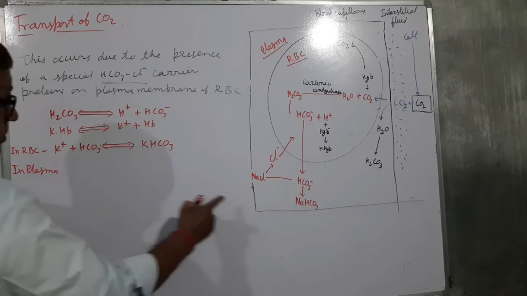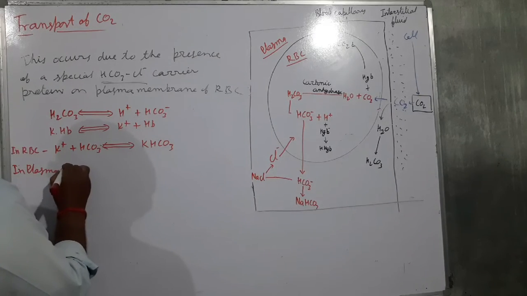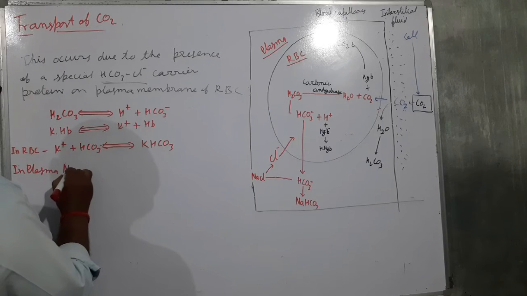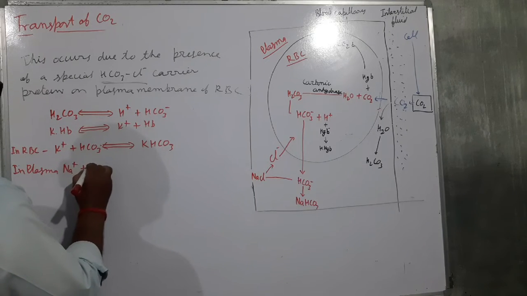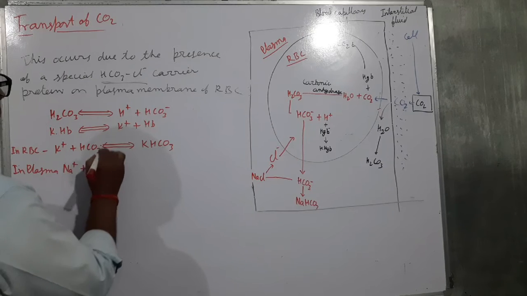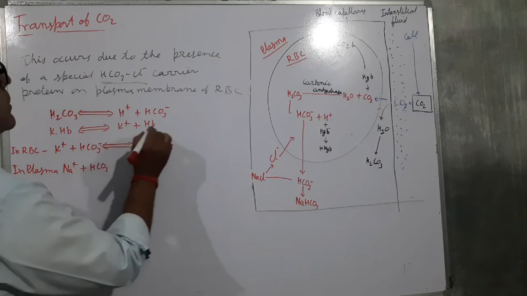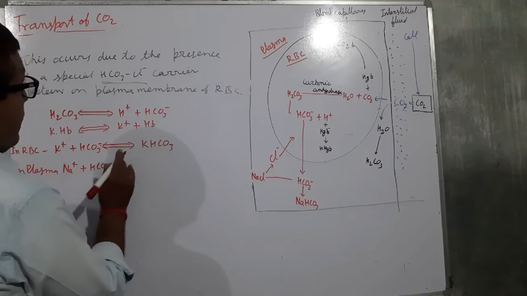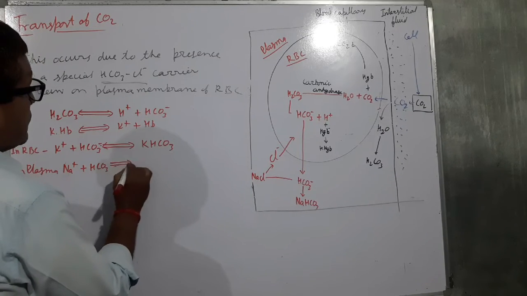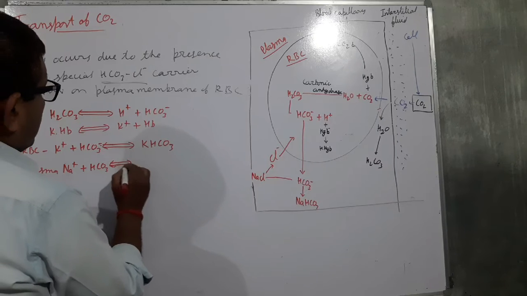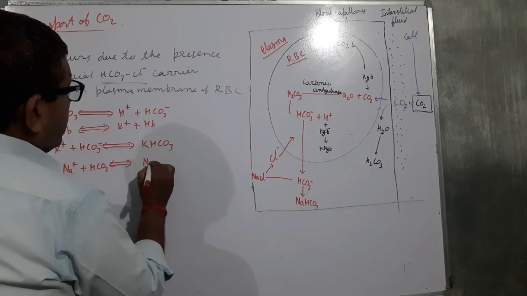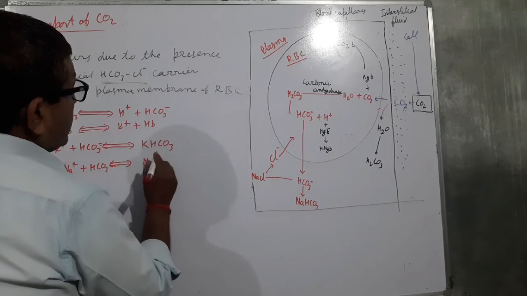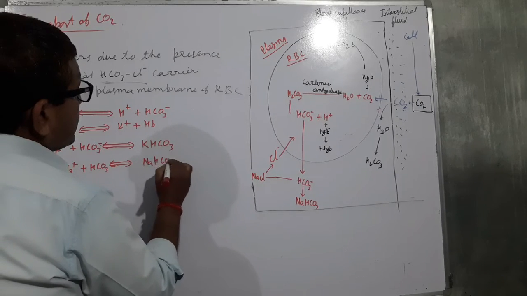And in plasma this happens: sodium ion plus HCO3, which is a negative charge, produces NaHCO3.